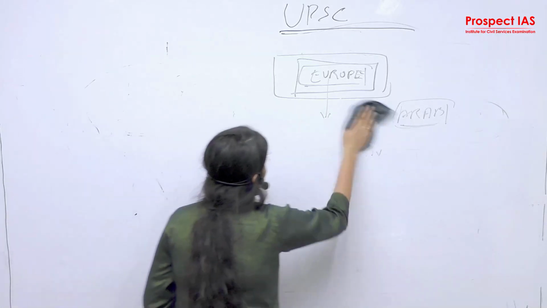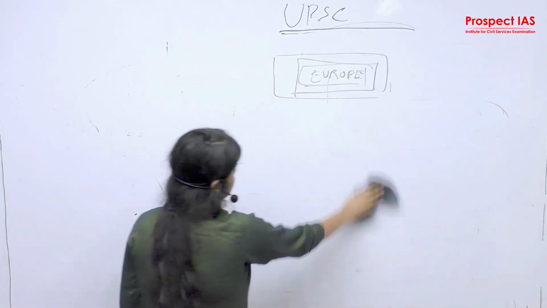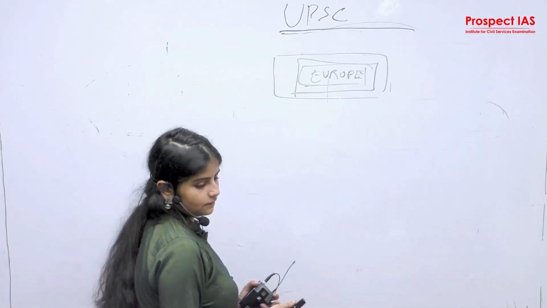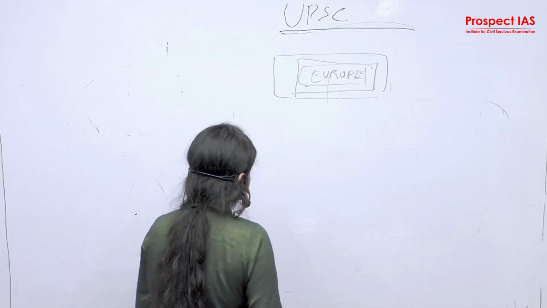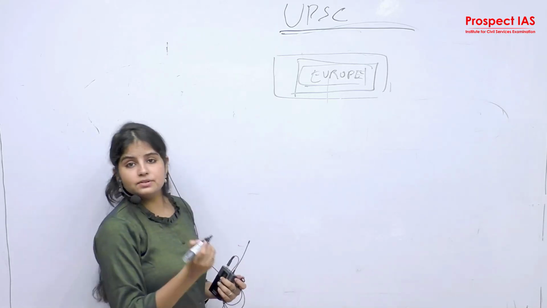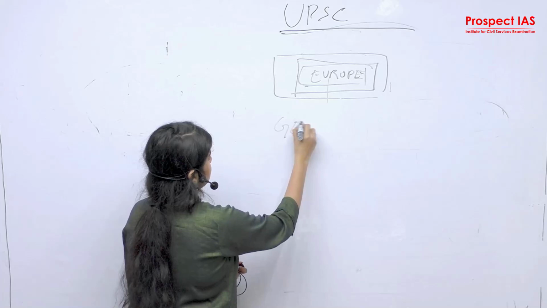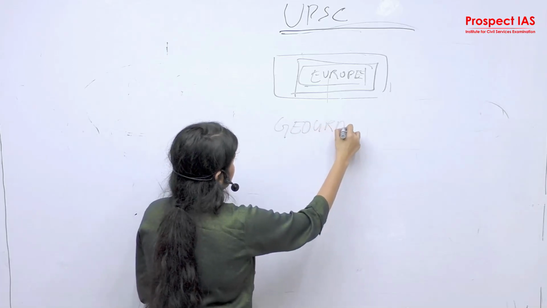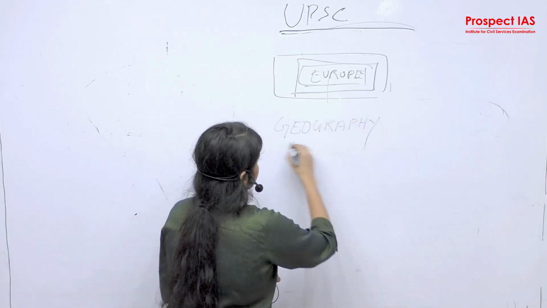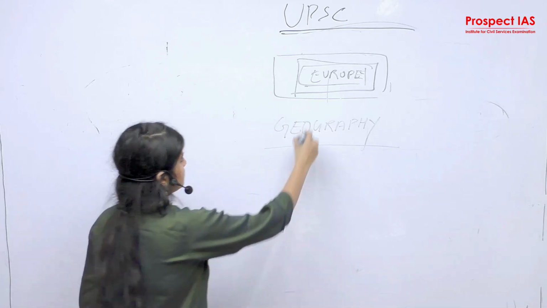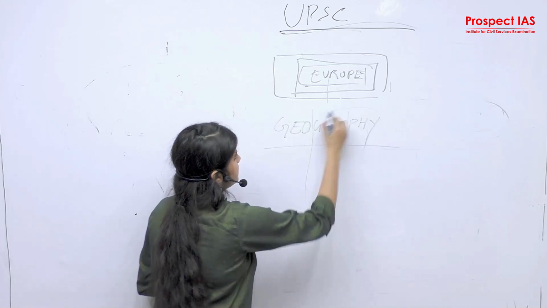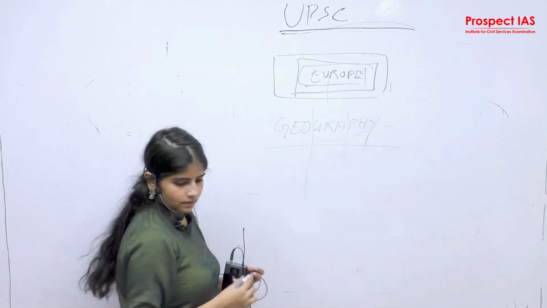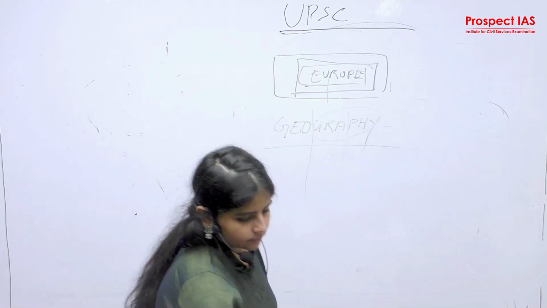The basic definition of geography is to study about Earth. Let's break it into parts. Geography: graphy comes from graphos, a Latin word.